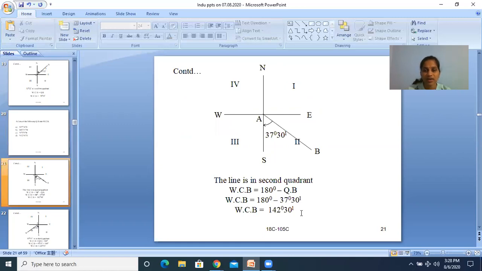In the second quadrant, the rule is 180 minus RB. WCB is equal to 180 minus 37 degrees 30 minutes. WCB is equal to 142 degrees 30 minutes. Okay, you can check: the WCB of 142 degrees 30 minutes lies in which quadrant? Yeah, it is in the second quadrant.